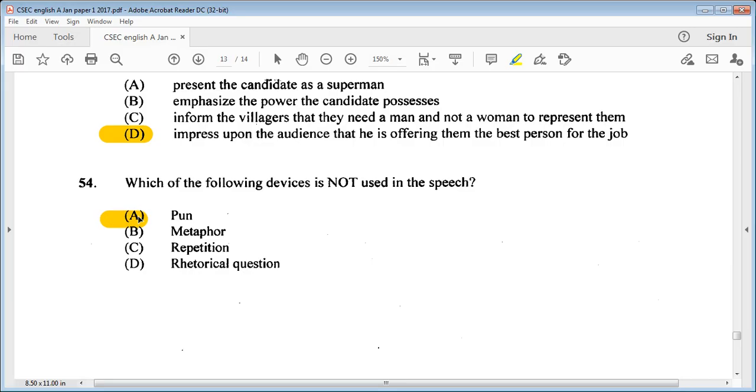We didn't see it, so that is not used. We saw metaphor being used because we look at the name of the place, Dinsville. We saw repetition coming out because he often referred to he is the man, and then we saw rhetorical questions such as don't you need steady jobs and so on. So pun would be the one that is not used.